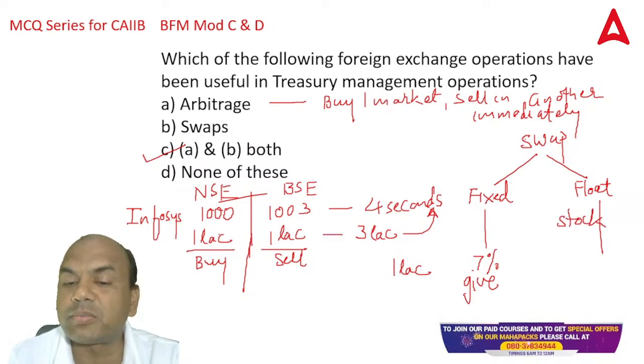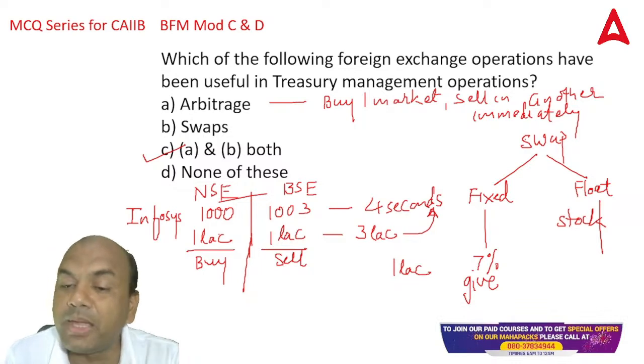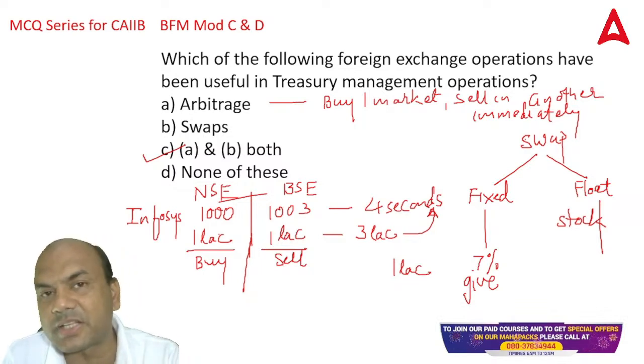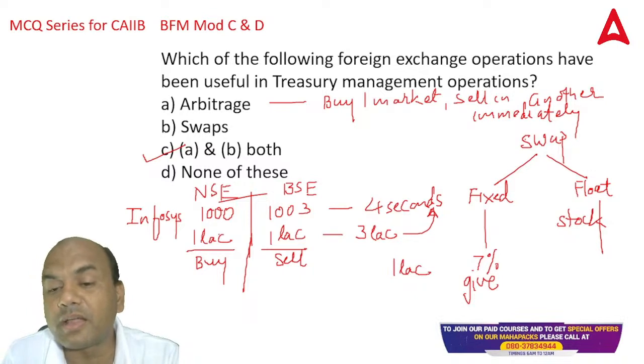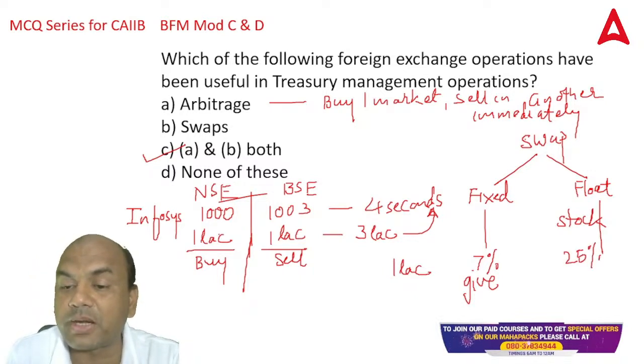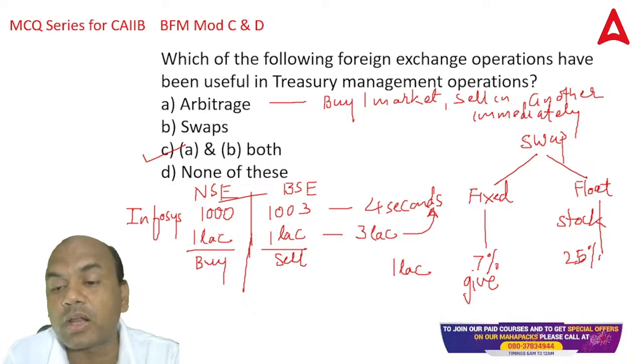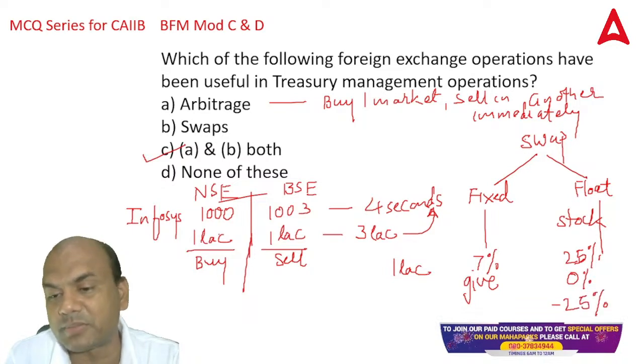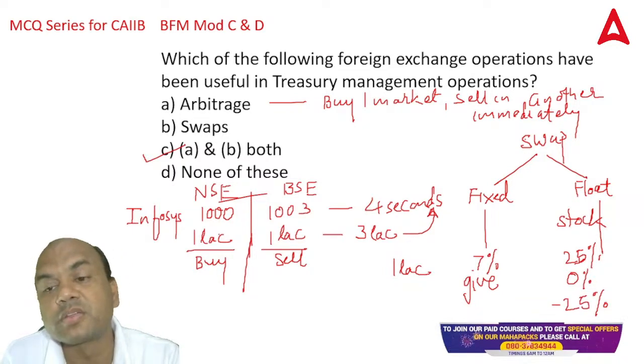Now in this stock market, this 1 lakh rupees I may get at the year end. Here, 7% is for the year. So at the year end, I may get 25% returns also, because after all, it's stock market. It can give you heavy returns. Or I may get 0% returns also. Or I may get minus 25% returns also. Negative also. Stocks might go down also. So this is floating. And this is fixed. So swap always has two legs. One is fixed, another is floating.